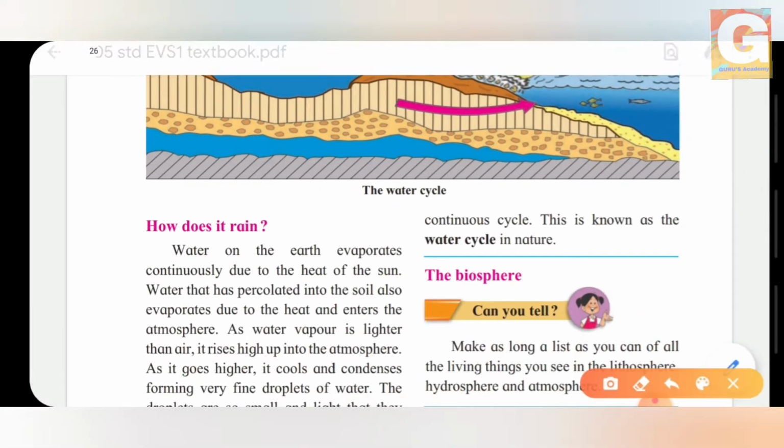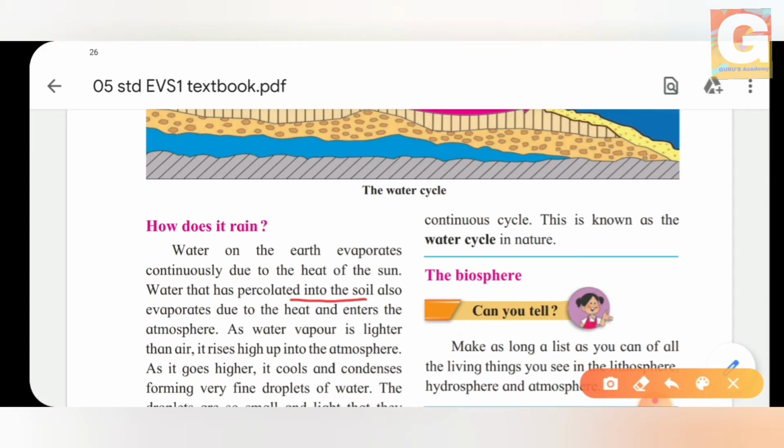Water that has percolated into the soil also evaporates due to the heat and enters the atmosphere. Does it happen only in oceans or sea? No, the water which is collected under the soil, then we also have some puddles, or we also have rivers where there is water, where evaporation takes place, and that is due to the heat in the atmosphere. And from here, the water vapor gets collected.